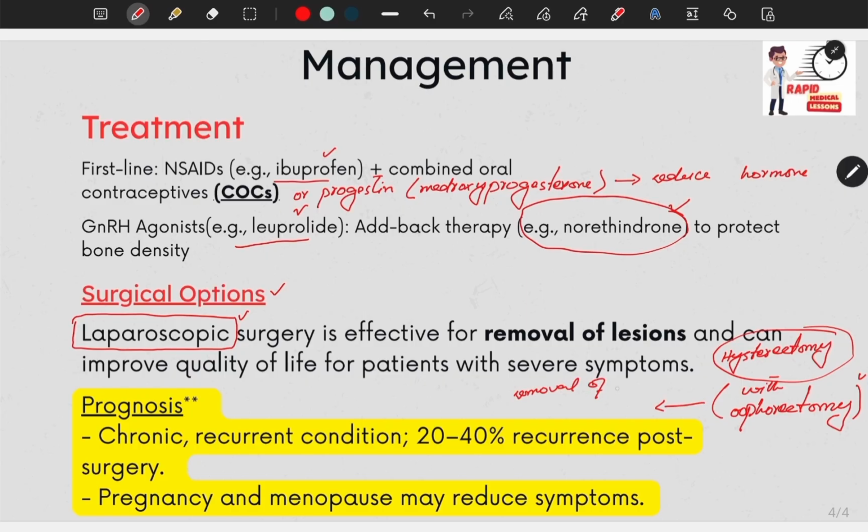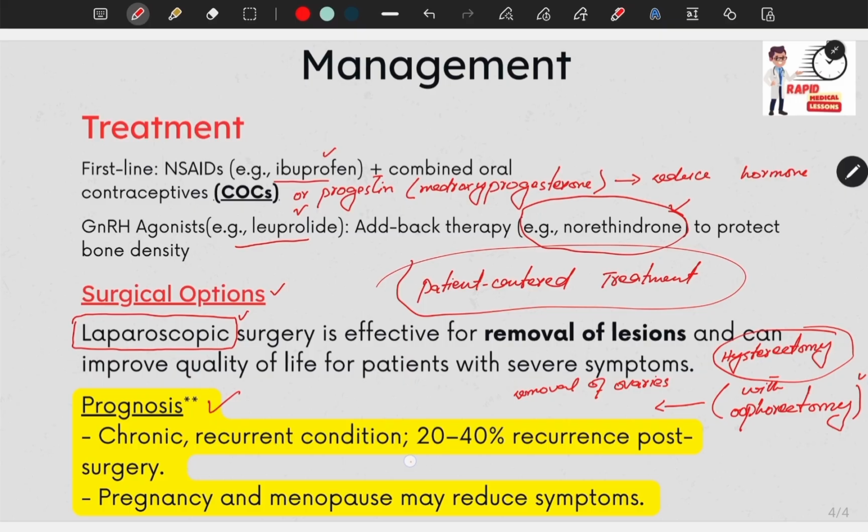Now the key point is that treatment must be patient-centered. A 22-year-old desiring pregnancy needs a different approach than a 40-year-old. After the treatment, what is the prognosis? Endometriosis is a chronic and recurrent disease. 20 to 40% of cases come back. However, pregnancy and menopause often reduce the symptoms.